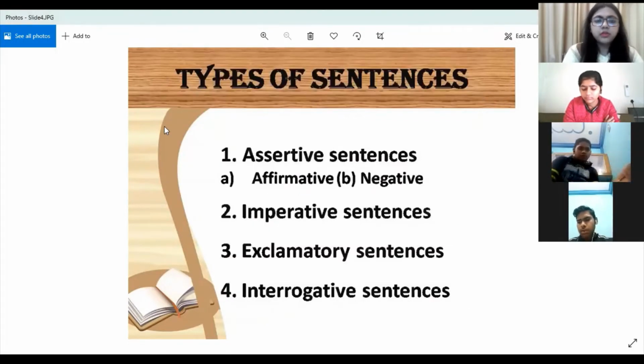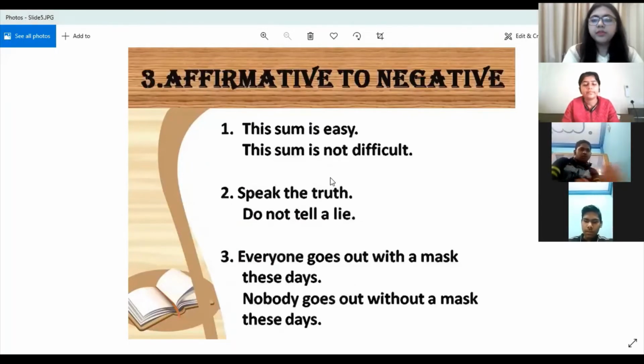Then, as you people know, there are different types of sentences, like assertive sentence or declarative sentence, imperative sentence, exclamatory sentence, and interrogative sentence. And under assertive sentence, again, we have two kinds of sentences, affirmative and negative. Affirmative means positive sentences, and negative, you know, negative sentences, right? So we have to learn the transformation of these types of sentences also. So, affirmative to negative.